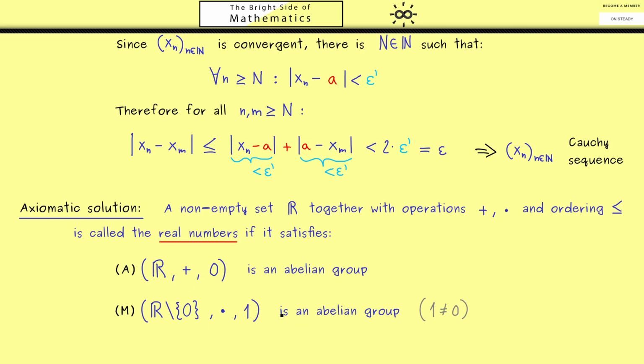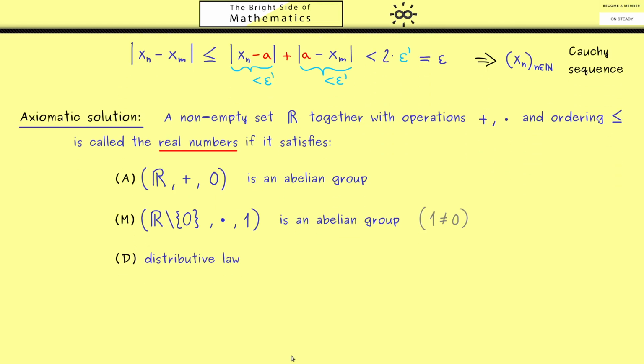So please keep in mind we just list a set of rules here, and the neutral elements in these 2 assumptions just get some special names. Of course, the names are chosen in such a way that they fit in with our other number sets. Okay, then the third rule I call D for distributive law. This is the same as always, it just connects multiplication and the addition. So at this point you already know these 3 rules together we call a field.